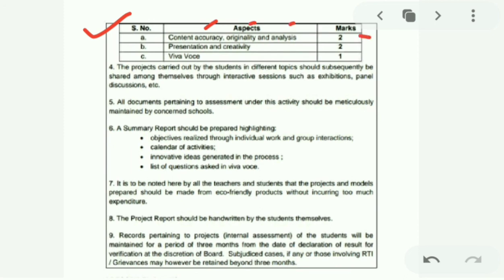2 marks will be given. Presentation and creativity, 2 marks will be given. And for viva voce, 1 mark will be given. Apart from this, all documents pertaining to assessment work activity should be meticulously maintained by the school. This is for school purposes, not for you. Projects should be handwritten by the students themselves. This also should be followed.